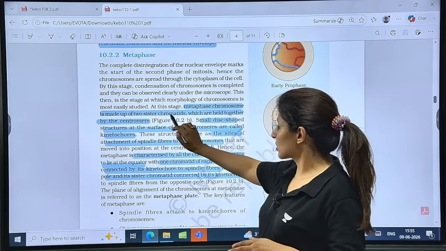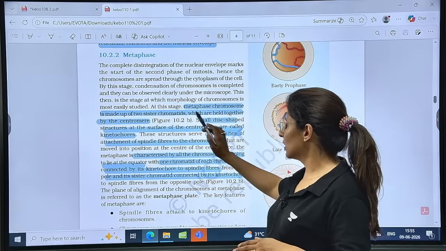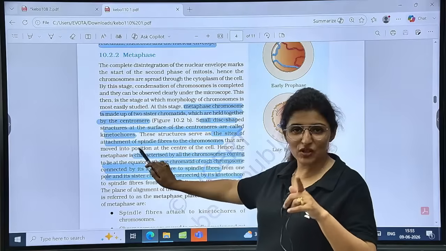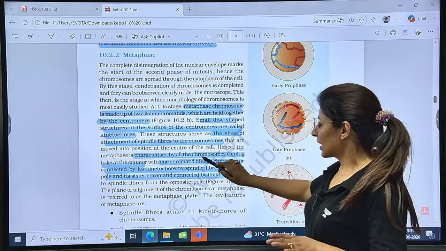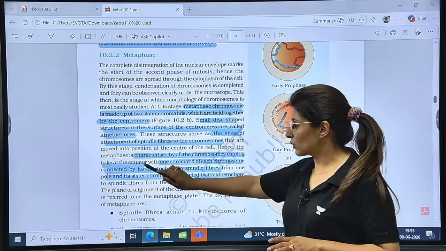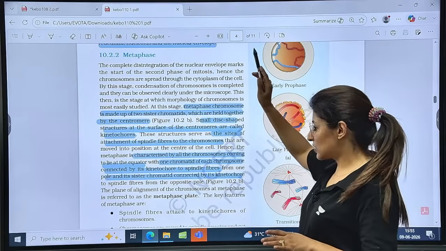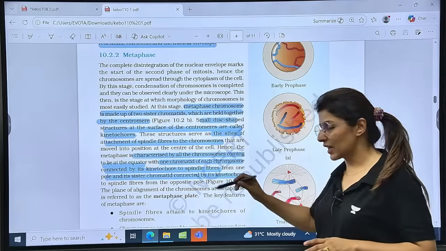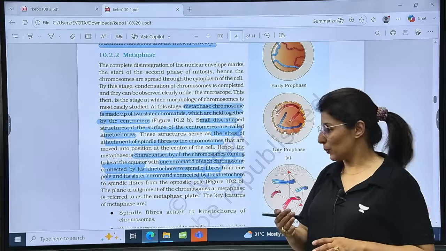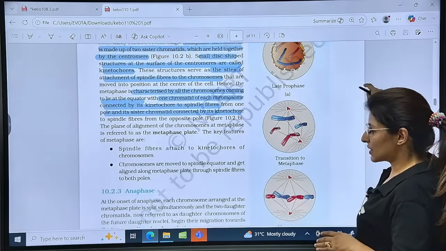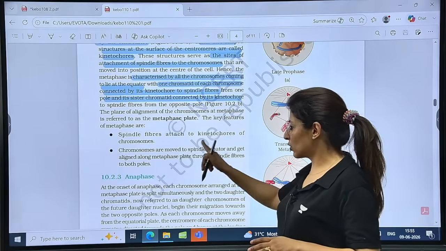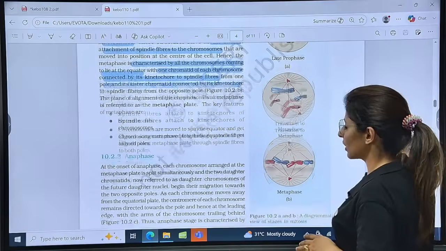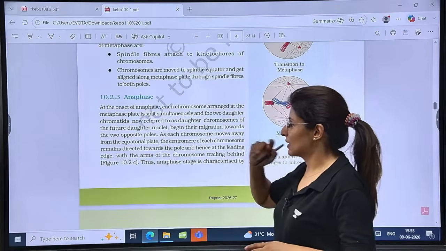A chromosome is made up of two sister chromatids held together by the centromere, with small disc-shaped structures called kinetochores. They are the site for attachment of spindle fibers, already told you, right? Metaphase is characterized by all the chromosomes coming to lie at the center, one chromatid of each chromosome connected by its kinetochore to the spindle fiber, and the sister chromatid connected to the kinetochore on the opposite side. Is it clear? In metaphase, they are attached to the kinetochore and aligned at the spindle equator. Then talking about anaphase, so this is metaphase.